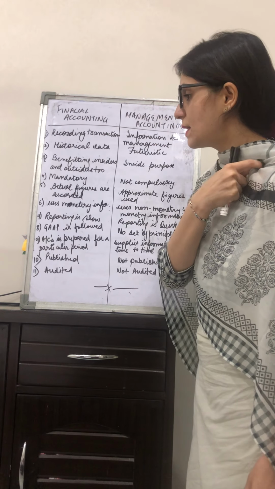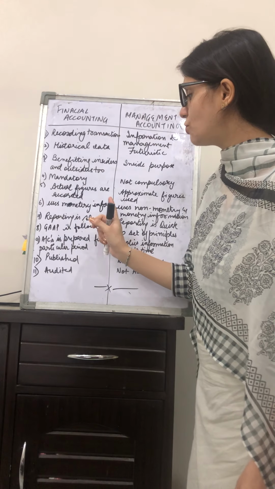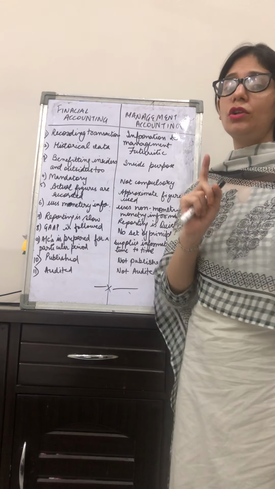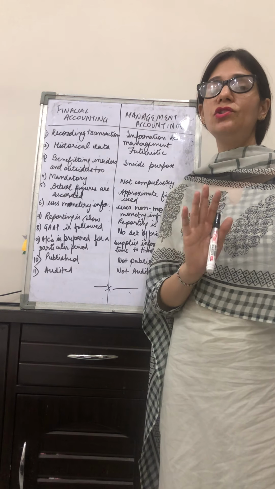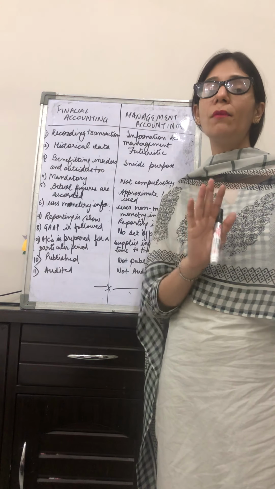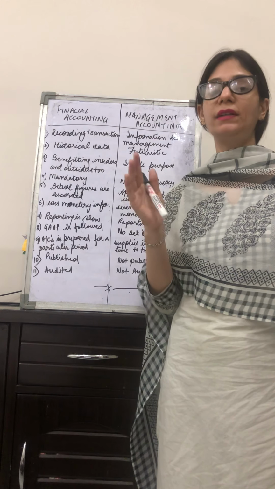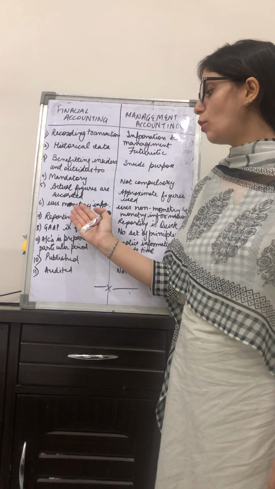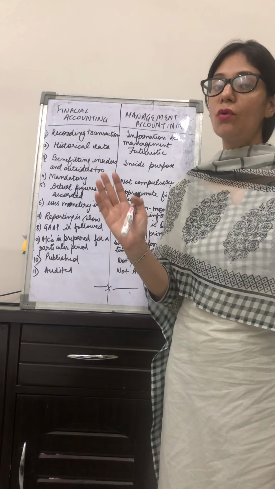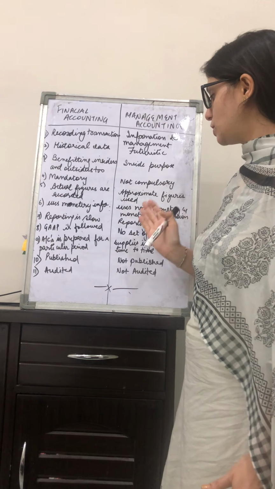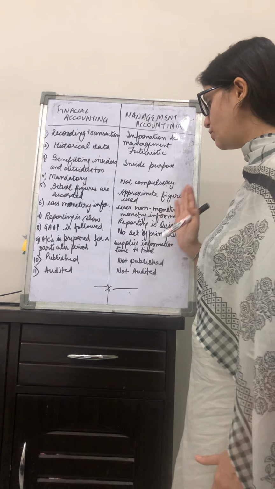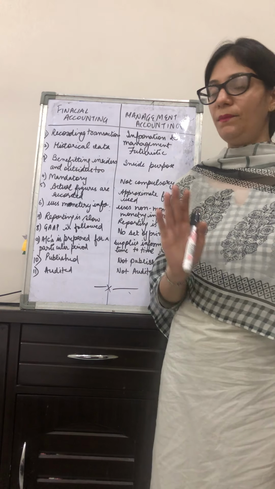Next, point number 6 is uses monetary information. In financial accounting, only and only monetary information is used. The information which is related to money or cash or funds, only that monetary information is used in financial accounting. Whereas in management accounting, it uses both non-monetary and monetary information as well, right?